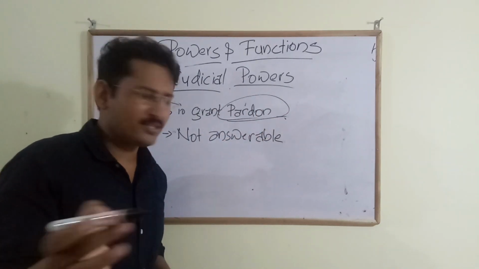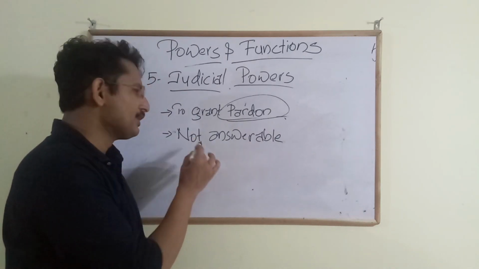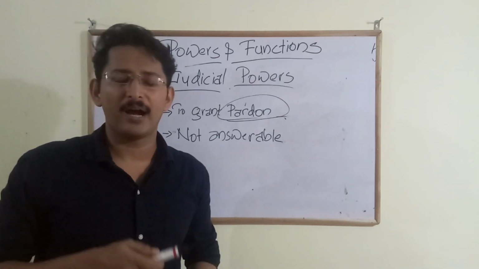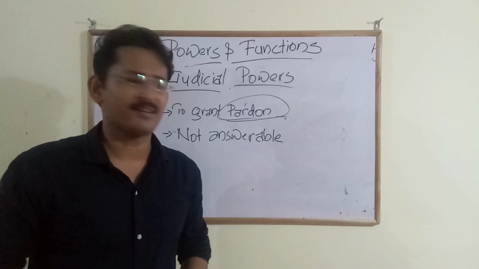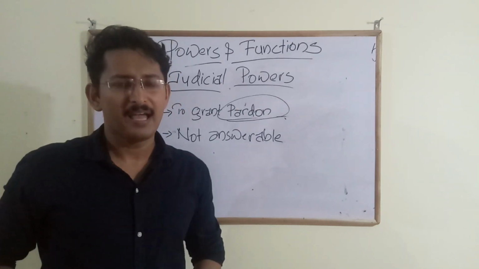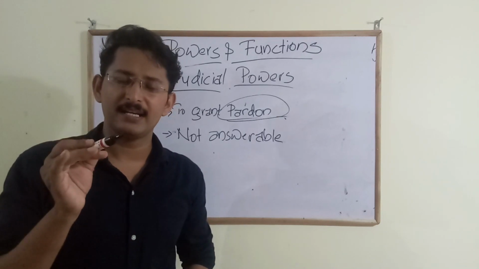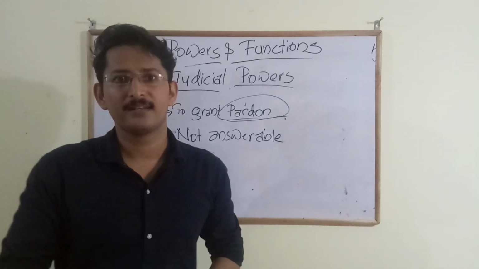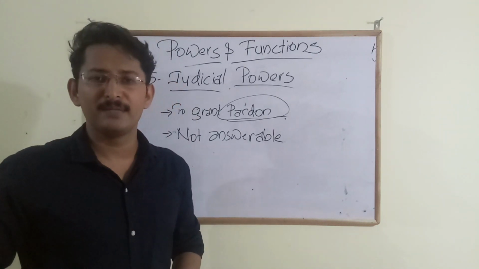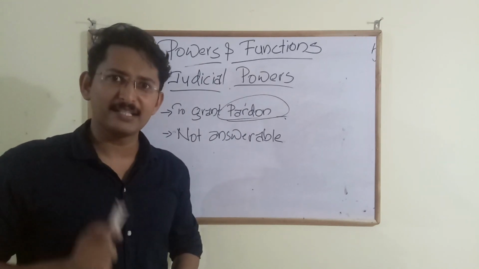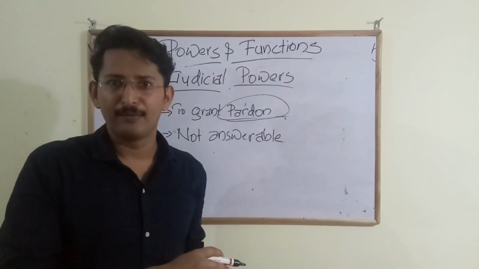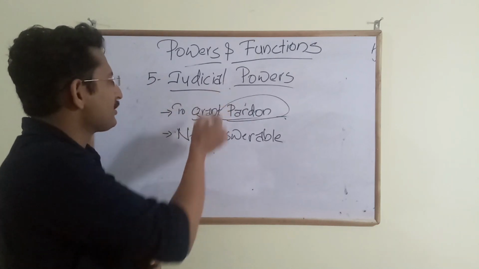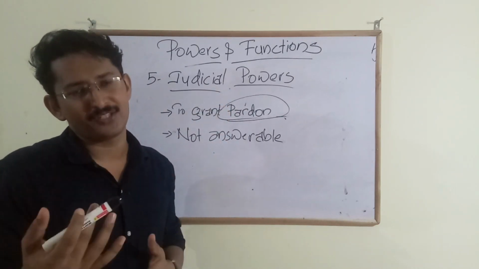And the most important thing, the president is not answerable to any of the courts. Let it be a matter of a High Court or the Supreme Court, he is not answerable. The president is not answerable unless and until the president faces impeachment. Impeachment we have already discussed. So unless and until the president meets with impeachment, the president is not answerable before the courts, because he is above that. So these are the major judicial powers. Now let's move to the next.